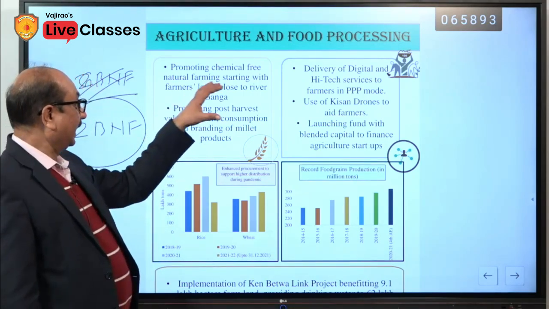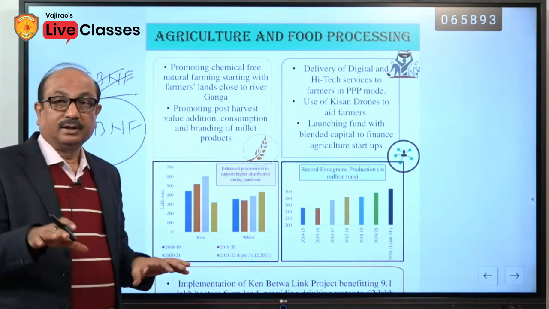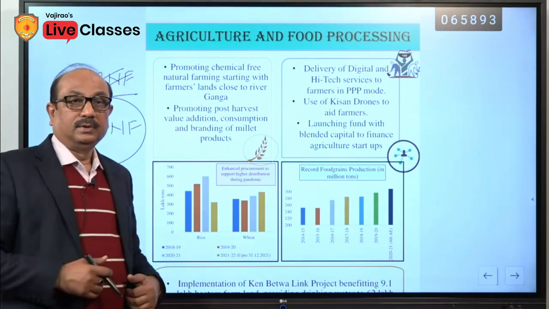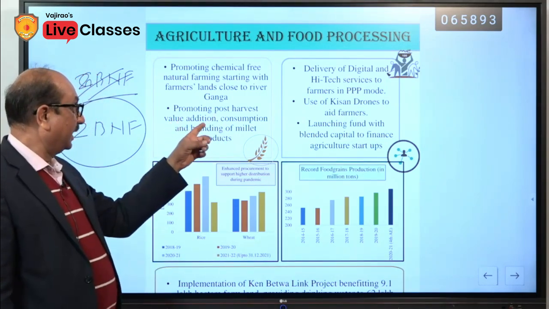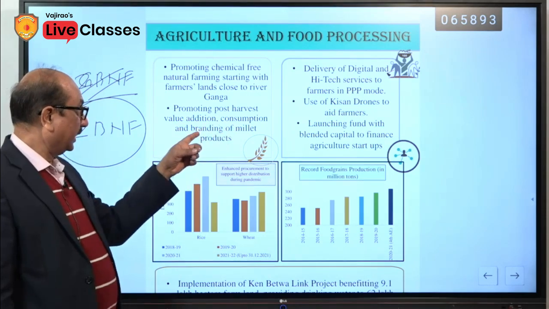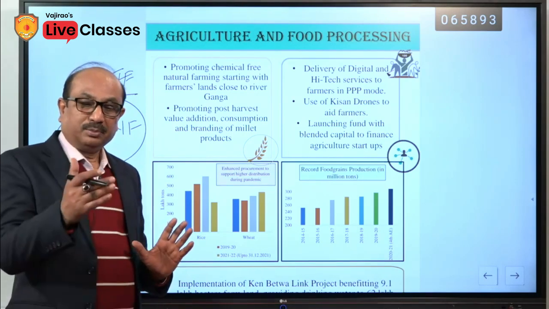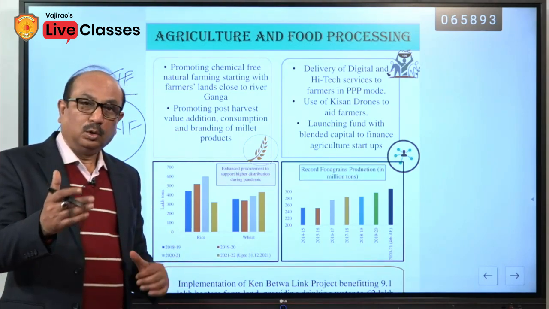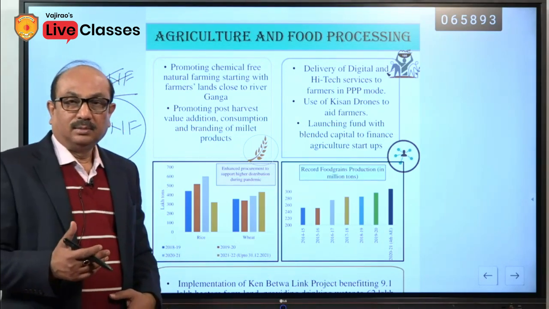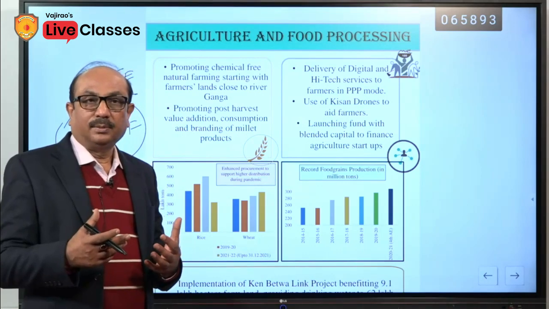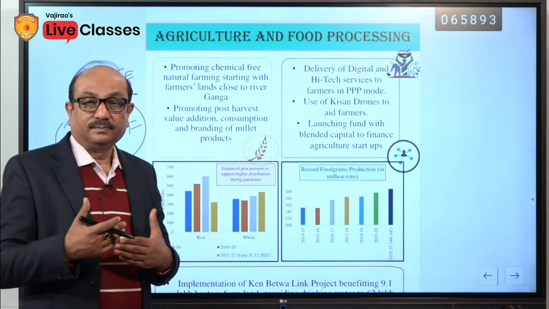Similarly, this is going to be developed along the river Ganga's areas, promoting post-harvest value addition, consumption and branding of millet products. Millet products are not only staple items, not only daily use items, but also industrial items because they are used in many factories as a raw material.